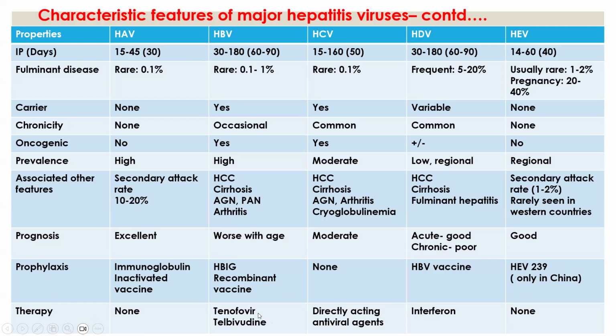In case of hepatitis B virus, we use drugs such as tenofovir and telbivudine. And in case of hepatitis C virus, we use antiviral agents which act upon the viruses directly, such as NS3/4A protease inhibitors, NS5A inhibitors, and even interferons we can use. And in case of hepatitis D virus, interferons are used. And in case of hepatitis E virus, none, that is symptomatic treatment is given.